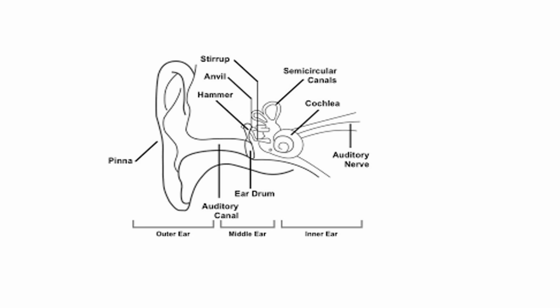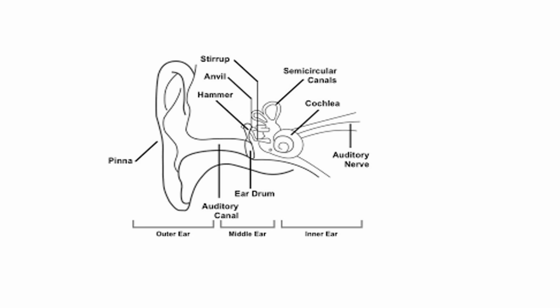I've put here a sketch or a simple diagram of the next sense organ that we'll be looking at, and that is the ear. When you look at the ear, it is divided into three. We have the outer ear, the middle ear, and the inner ear. The outer ear is cartilaginous. It is the one that we normally see outside, especially in man. We have some animals that don't have the outer ear as big as ours.